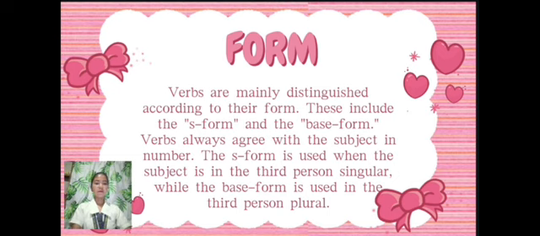Base forms are the basic form of the verb without any endings. They are used with plural subjects: they walk to school. And with a subject in the first person singular: I walk to school. Second, S form verbs are created by adding S or ES to the base form. They are used exclusively with third person singular subjects. He walks to school. She runs every morning. Why does this matter? This agreement helps sentences remain grammatically correct and ensures clear communication.